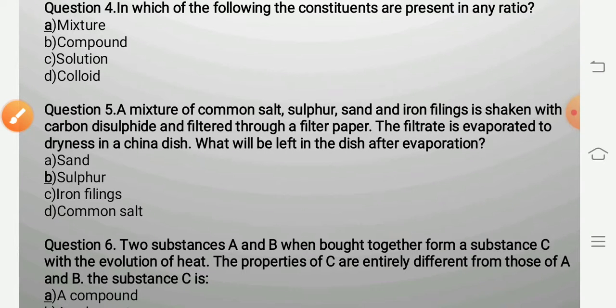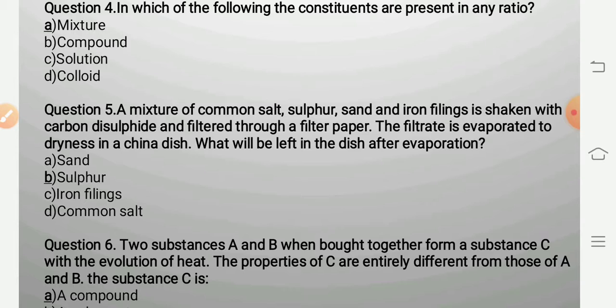A mixture of common salt, sulfur and iron filings is shaken with carbon disulfide and filtered through a filter paper. The filtrate is evaporated to dryness in a china dish. What will be left in the dish after evaporation? Here we have taken the substances common salt, that is NaCl, sulfur, that is S, sand SiO2 and iron filings, means Fe.